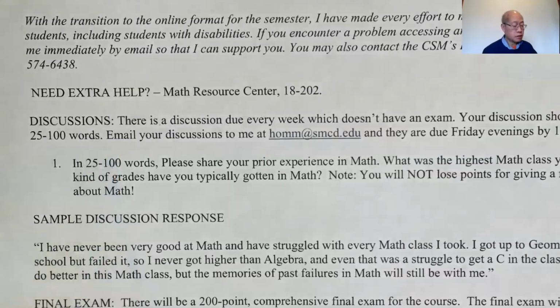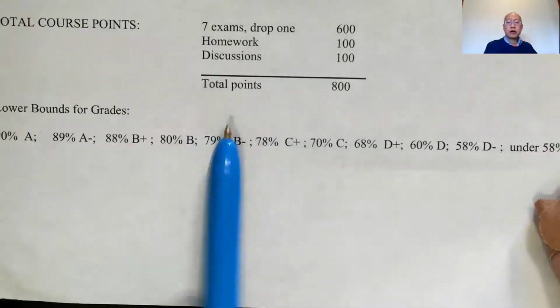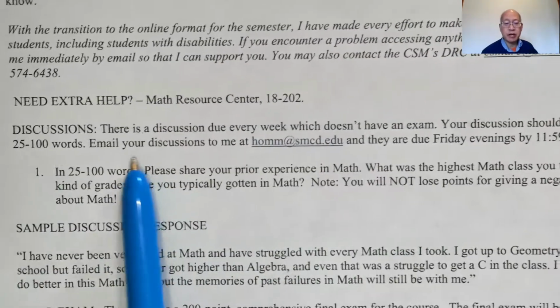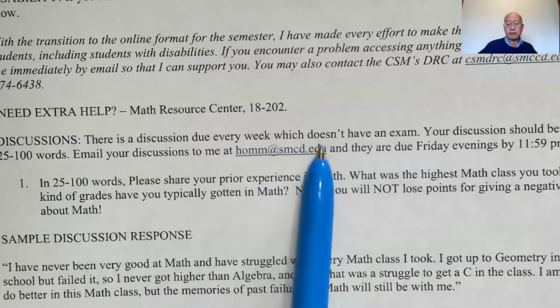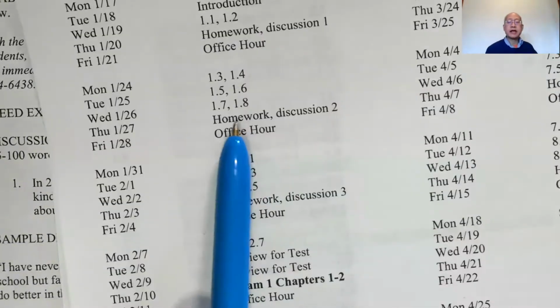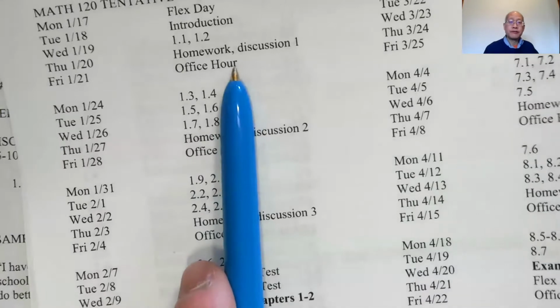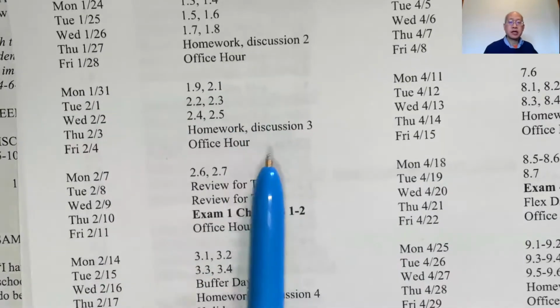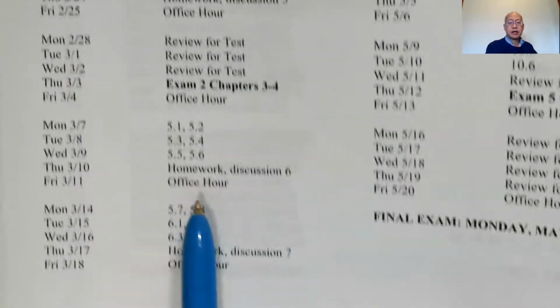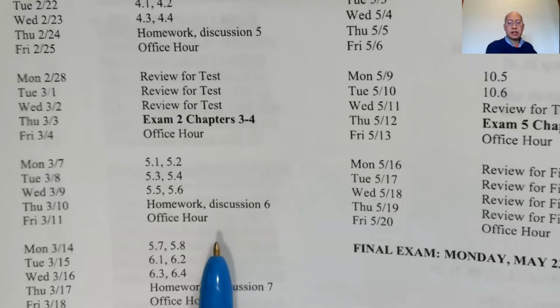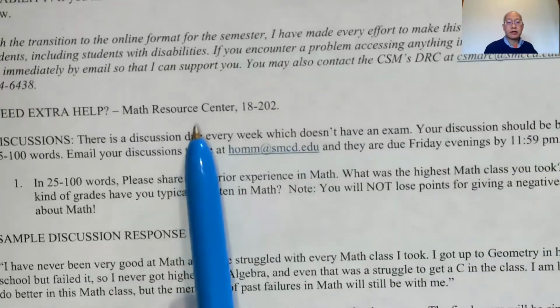Okay, discussion. So part of your total points is discussions. These are very easy in my opinion. There's a discussion due every week which does not have an exam. So there's a discussion unless there's an exam. Notice even the first week, discussion, discussion, discussion. But when we have an exam, no discussion. And then discussion, discussion, exam. So every week there's either a discussion or an exam. So there'll be 11 total discussions.